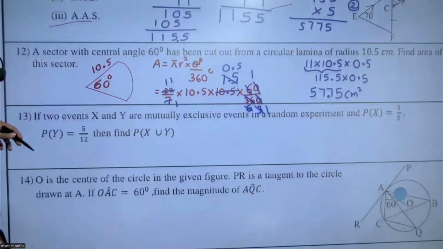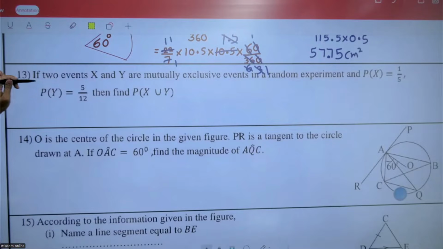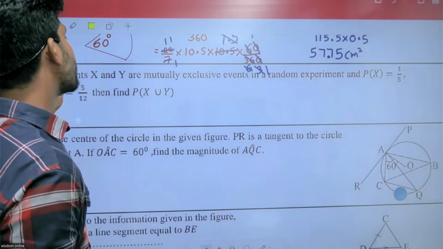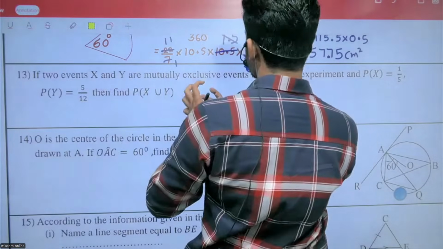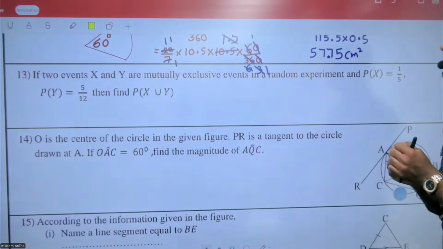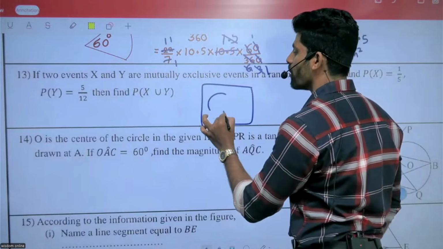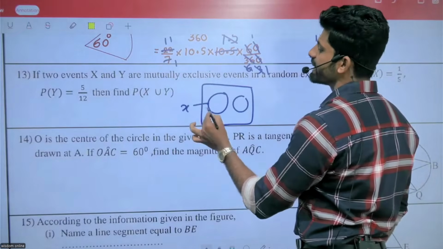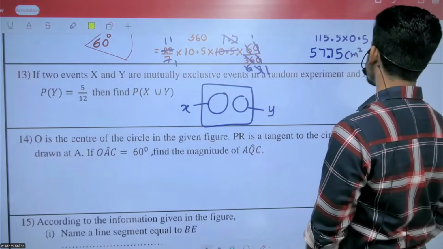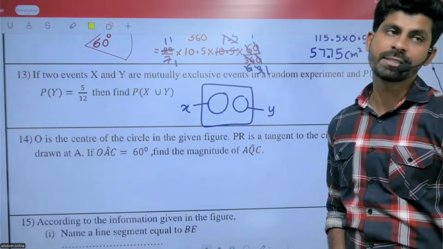Question number 13. If two events X and Y are mutually exclusive, meaning disjoint, they cannot overlap like this. For mutually exclusive events in a random experiment, with P(X) and P(Y) given, find the value of P(X union Y).